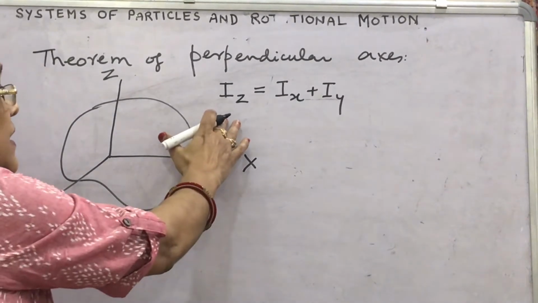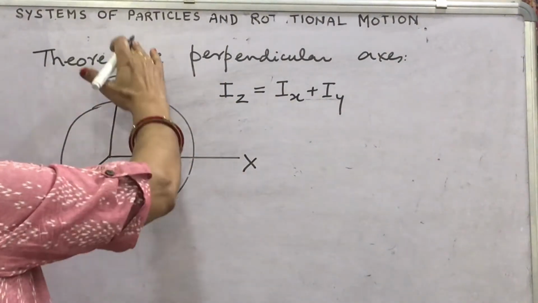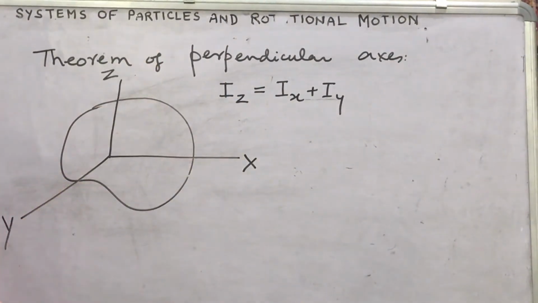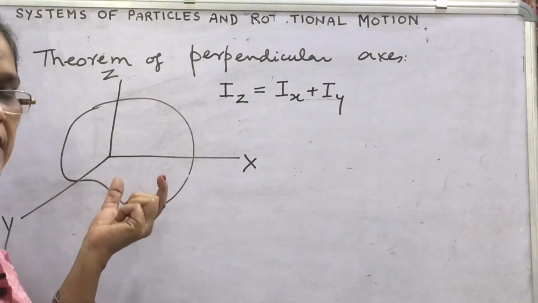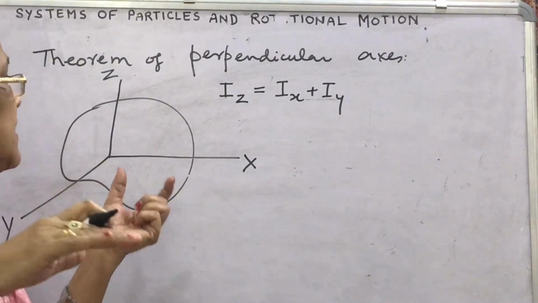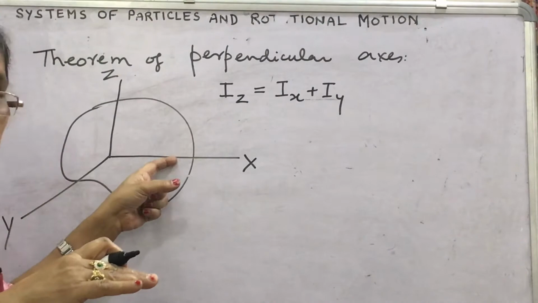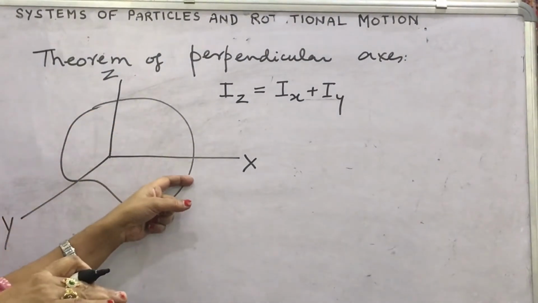What is Iz? The moment of inertia about the z-axis, and this z-axis is perpendicular to the xy plane. Actually, x, y, z are all three mutually perpendicular axes. Sometimes you think that x, z is also perpendicular, so Iy equals Iz plus Ix.